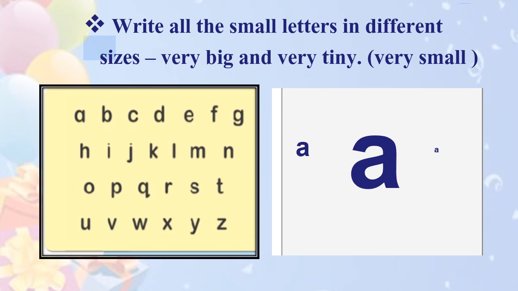Can you see that? So in this way, from A to Z, you will practice writing all the letters in a normal shape, in a very big shape, and very tiny size. Different sizes. Okay? Not shapes. Here I mean to say sizes. Now, got this activity, how to perform this?